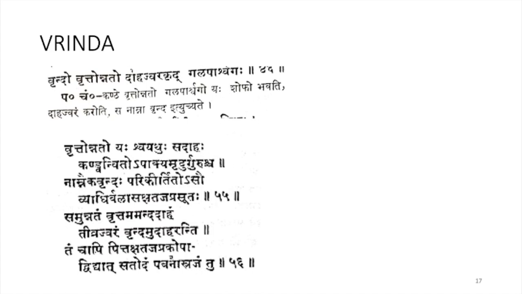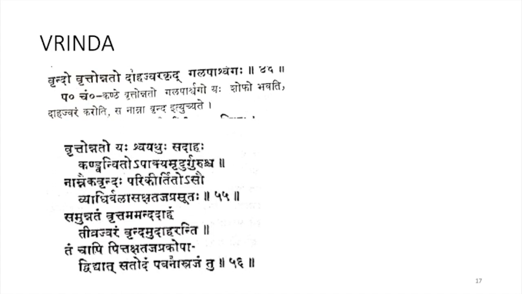There will be Daha, a burning sensation, and Jvara, a rise in temperature, and it is formed in the side of the throat. That is according to Ashtanga Hridaya. So Vrinda is a disease which will cause a round shofa in the side of the neck region, along with burning sensation and fever.